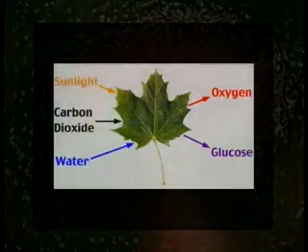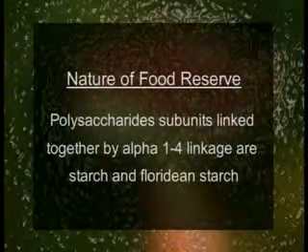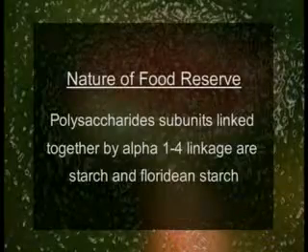The second criterion was the nature of the food reserve. The primary product of photosynthesis in all the algal phyla is the same, that is glucose. However, the insoluble food reserve products which accumulate over a period of time are variable and thus provide useful characters for classification. Polysaccharides in which glucose subunits are linked together by alpha-1,4 linkage are starch and Floridean starch, and those with beta-1,3 linkage are laminarin, chrysolaminarin, and